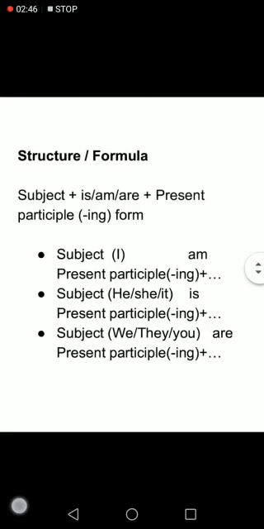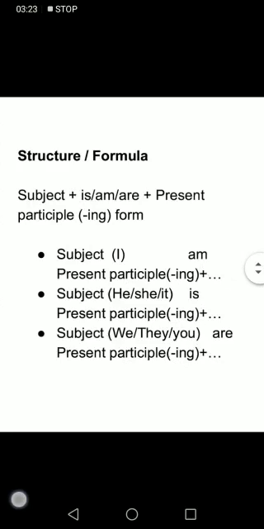So, what was the structure of present continuous tense? Subject and then is, am, are, called auxiliary helping verbs. They often are used as main verb, but only when the main verb is absent, right? If they come with the main verb, they are called auxiliary or helping verbs, right? So subject, is, am, are, which is auxiliary verb, plus present participle. Present participle is first form of verb with ing, right?